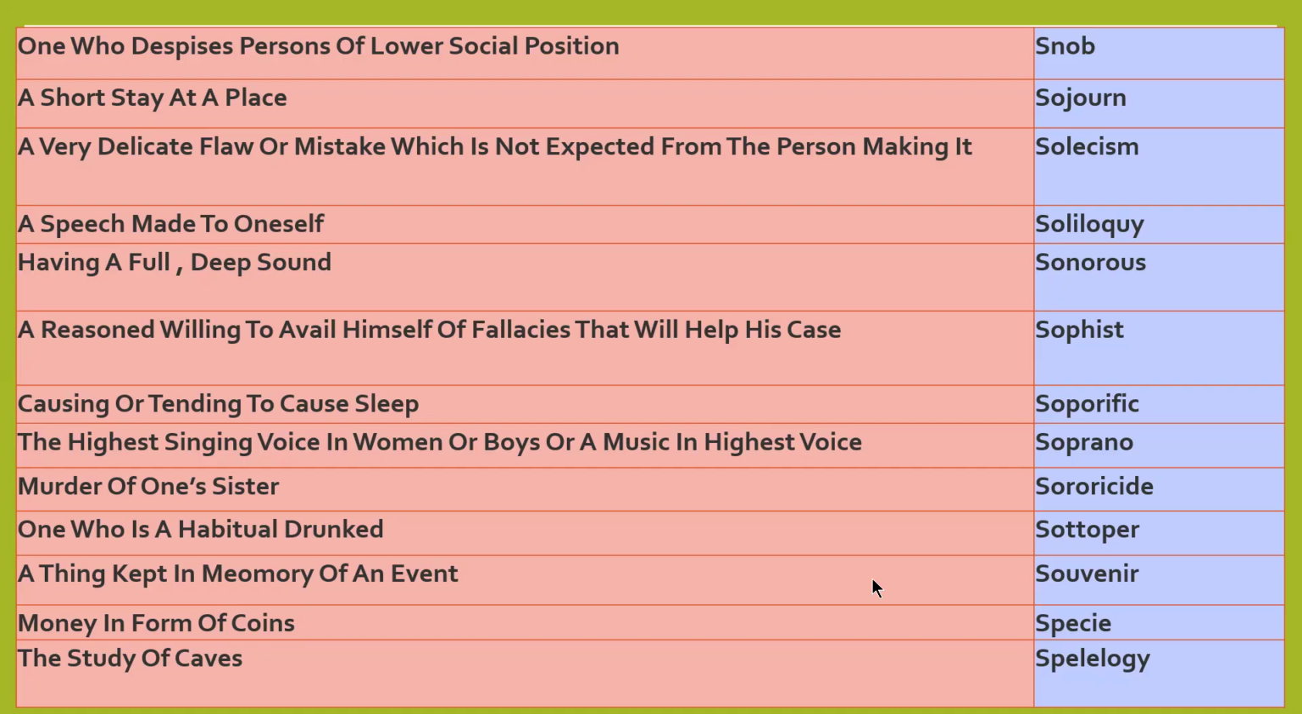Sororicide means murder of one's sister, killing of one's sister. Sotoper means one who is a habitual drunkard. Continuously that person is consuming alcohol, day and night, always consuming alcohol. Sotoper. Souvenir, a thing kept in memory of an event.